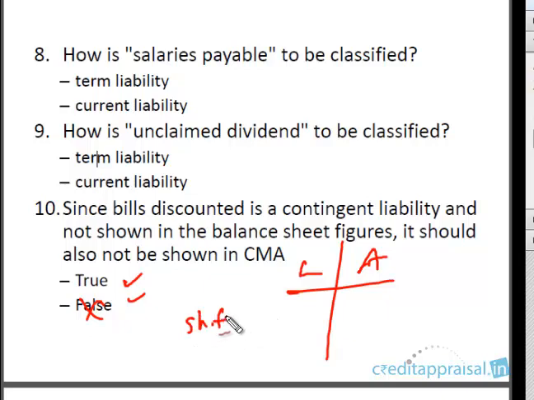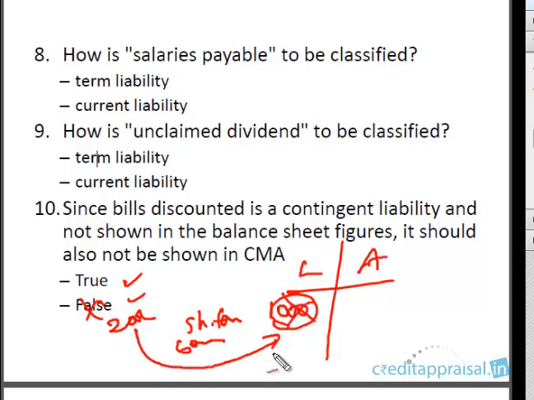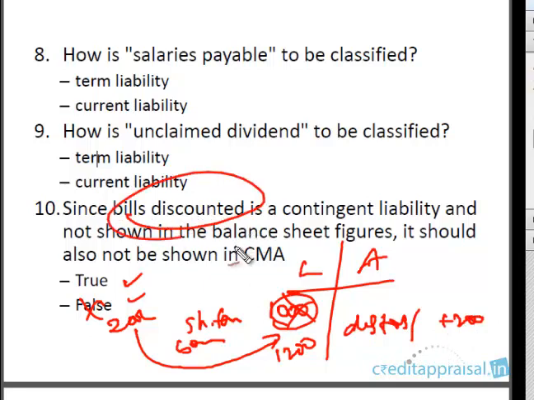Under short-term borrowings from banks, say for example, short-term borrowings is 1000 and bills discounted is 200. You add this 200 to short-term borrowings, so instead of 1000 you show 1200. On the asset side, under the head of debtors or receivables, you add the 200. This is how you show the bills discounted. This we discussed in an early segment. So you have to show it under current liabilities, under short-term borrowings from banks.